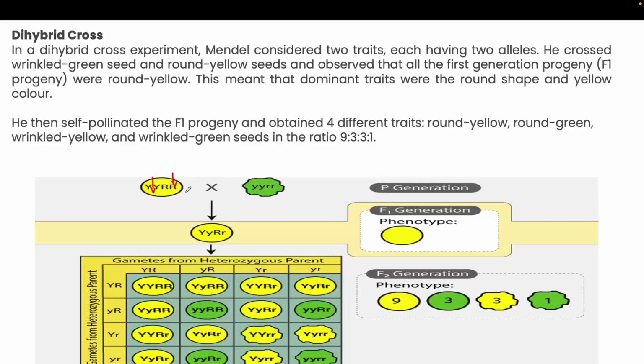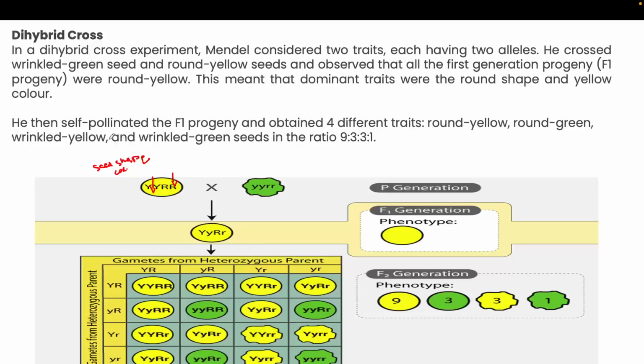When he crossed two types of characteristics, one is the seed shape and another one is the seed color. When he crossed two traits, in the F1 generation, like in the monohybrid cross, here also he is getting all the dominant character. And in the F2 generation, the recessive character will also be produced.